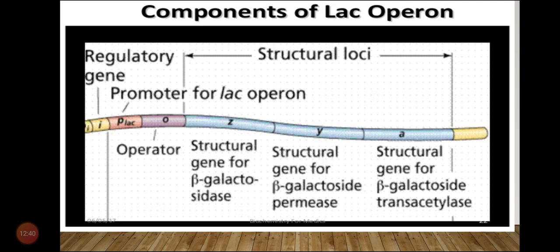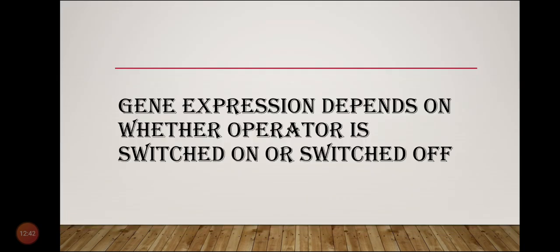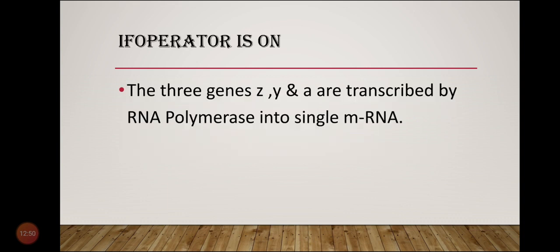Next, gene expression depends on whether the operator is switched on or switched off. If the operator is on, the three structural genes Z, Y, A are transcribed by RNA polymerase into a single mRNA.